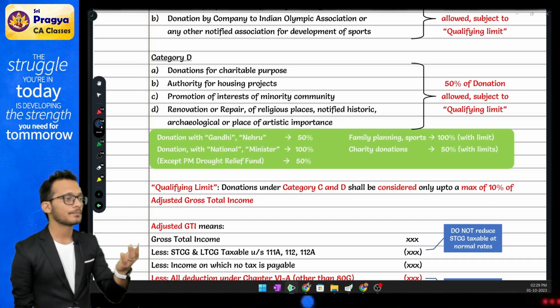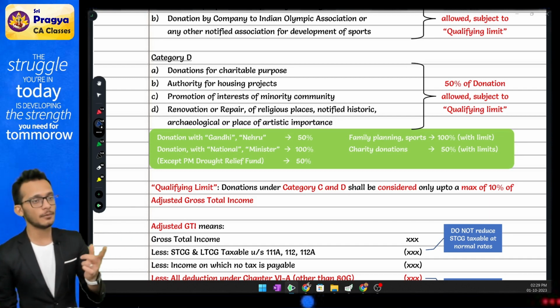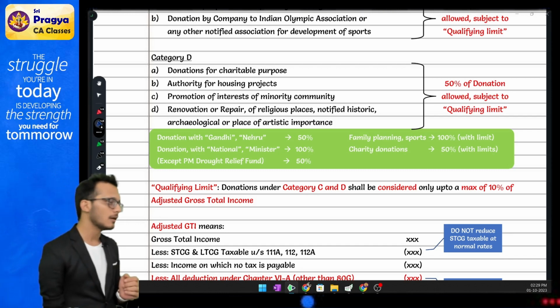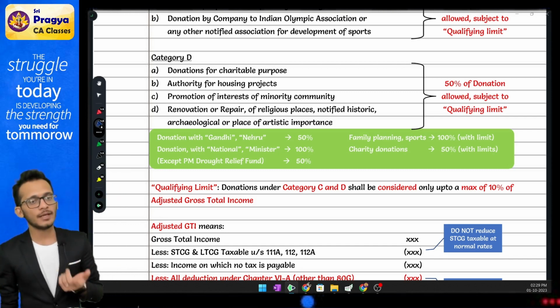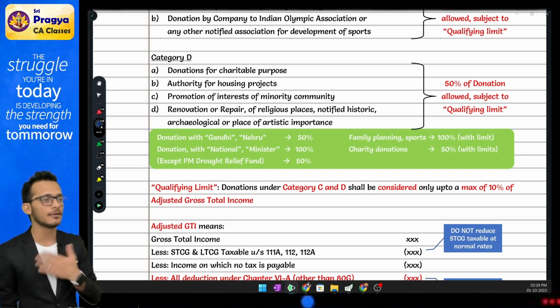Take 10% of it. That will become the donation amount which you can give. If the donation falls into category C, you will give 100%. If the donation falls within category D, you will give 50%. Okay, that is what the rules are.